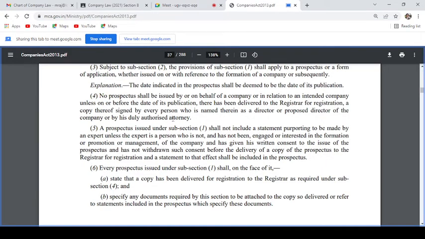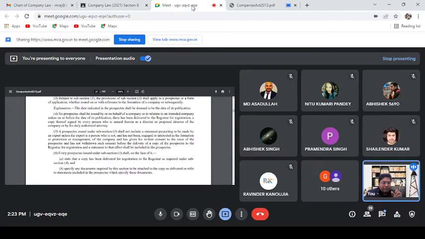Here you can see that no prospectus shall be issued by or on behalf of the company unless before the publication there has been delivered to the registrar for registration. So delivering the copy of the prospectus to the registrar is mandatory. And what is the purpose of delivering that copy? It is for registration, so that the prospectus also forms part of the public document, and any person can go to the registrar office and by paying the fees, as enabled under section 393 of the Companies Act, can get the copy of it.